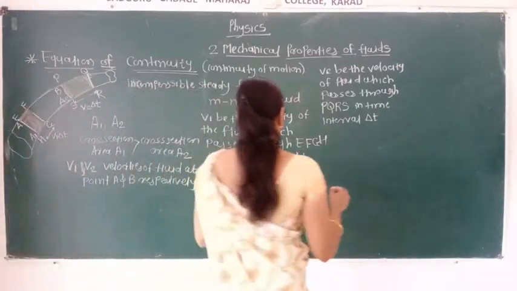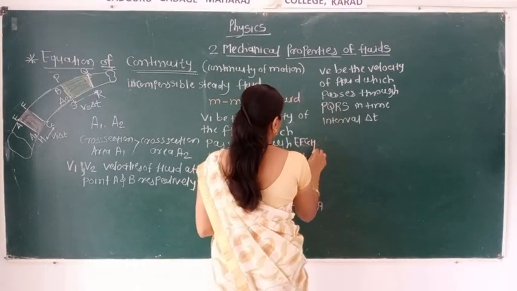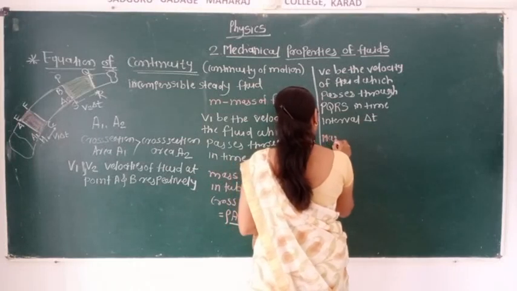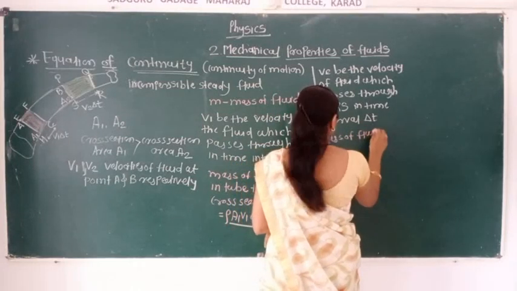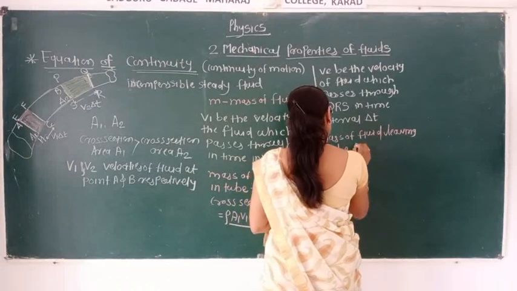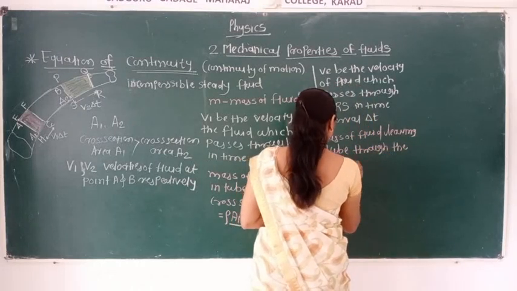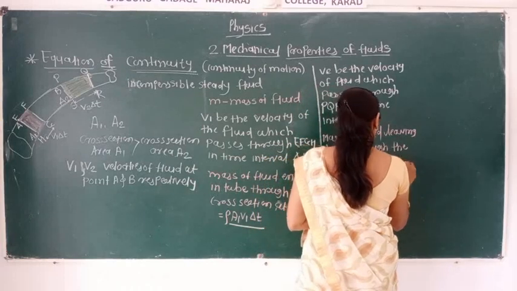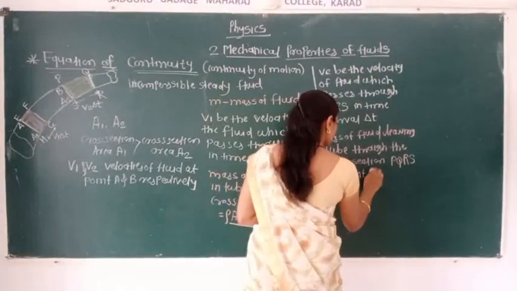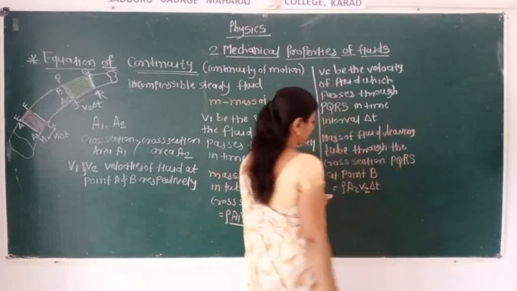See that the mass of a fluid leaving the tube through the cross section PQRS at point B is equal to rho A2 V2 delta T. So we are getting these two values.